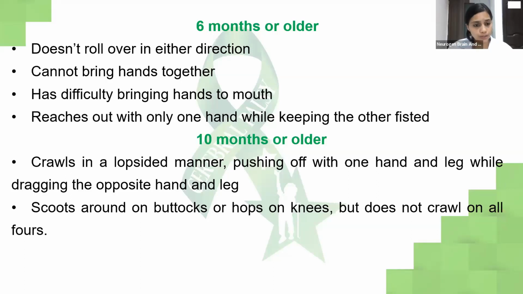Moving on to 10 months or older, the child crawls in a lopsided manner, meaning it is uneven. Usually around 8 months the child should be learning to crawl. But if the child is trying to scoot or hop on the knees, that could also be one of the possible signs of delay in the milestones. But we need to rule out those delays. We cannot just say that the child is not doing this, so there is some problem. We have to observe the child for a longer period of time, consult a doctor and a physiotherapist, and then diagnose.